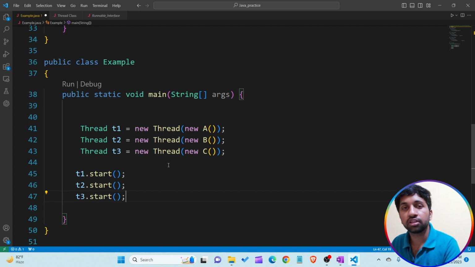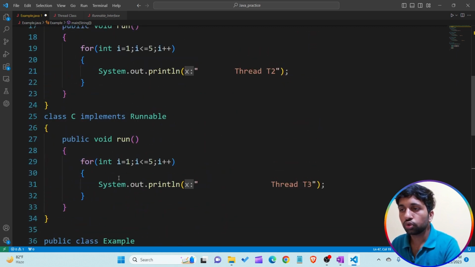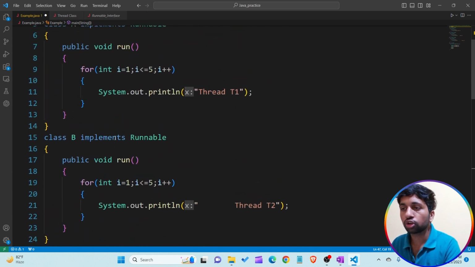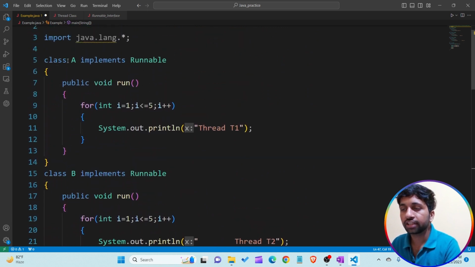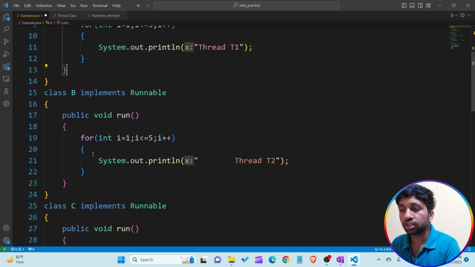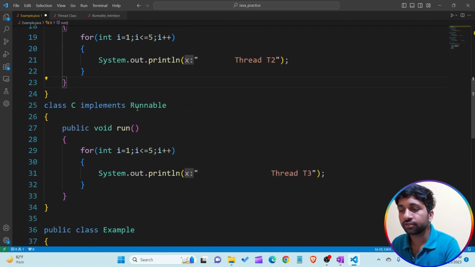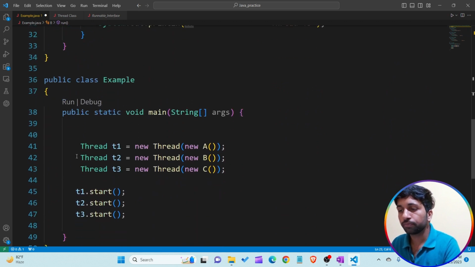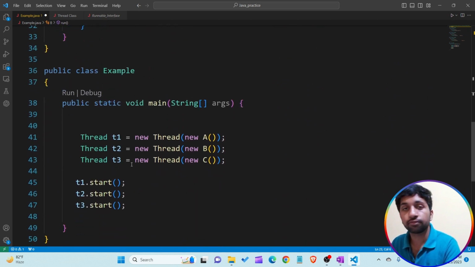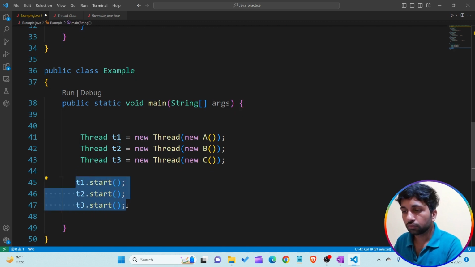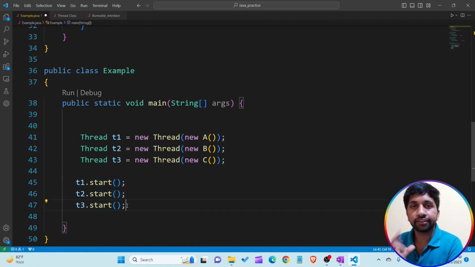Internally this start method calls the run method. So when we call start, internally it calls the run method present in class A, and this particular line executes. Then when we call start using t2, the run method is called internally by the Thread class, and the same for class C. So this is the last step of creating a multi-threading program: by using the start method, we are able to start the execution of a thread.